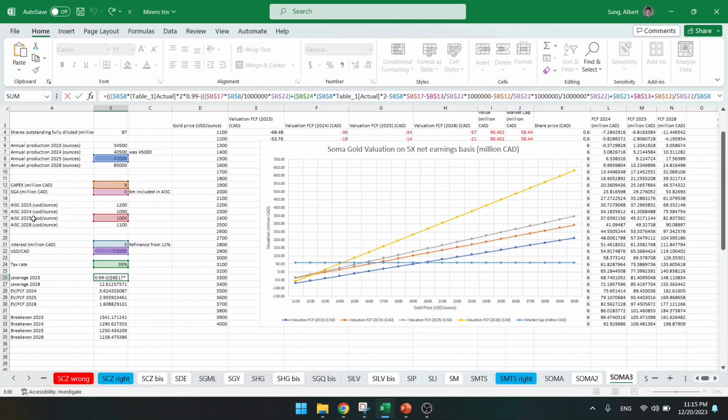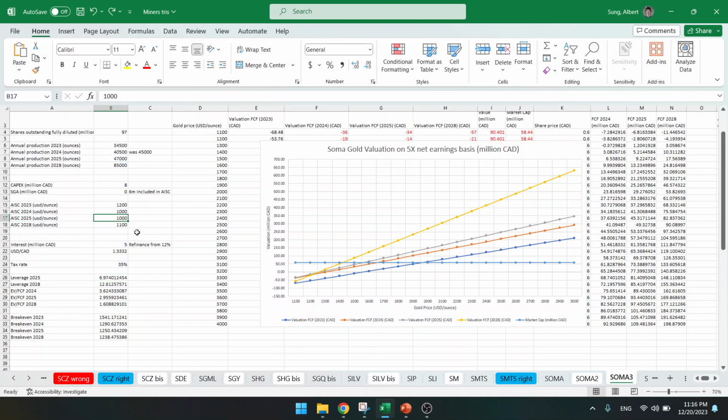Let's take all-in sustaining costs. Do you think that the all-in sustaining cost affects leverage? Many people say yes, because they think a higher cost mine has lower margins, so the leverage should be much higher, right?